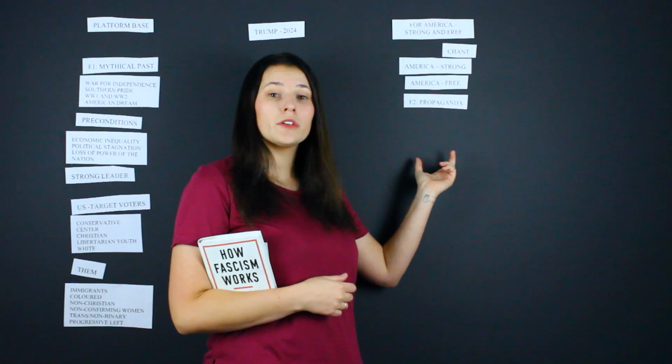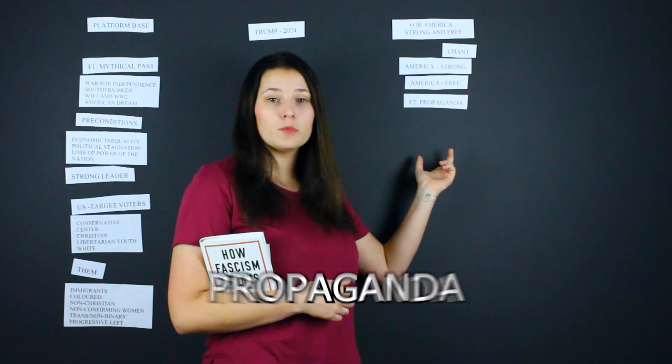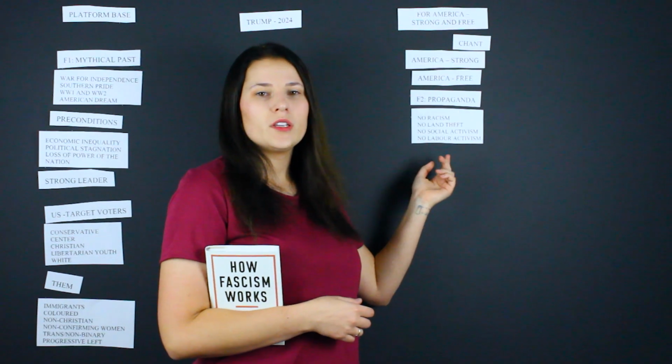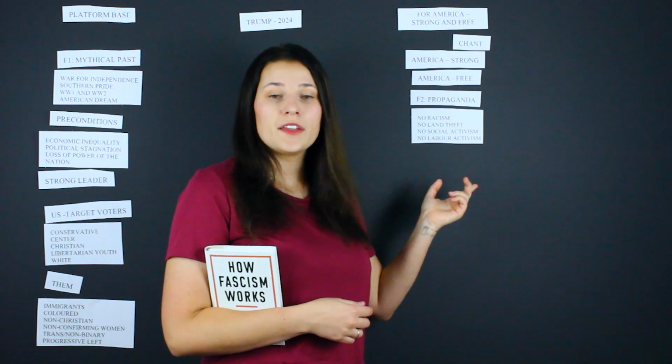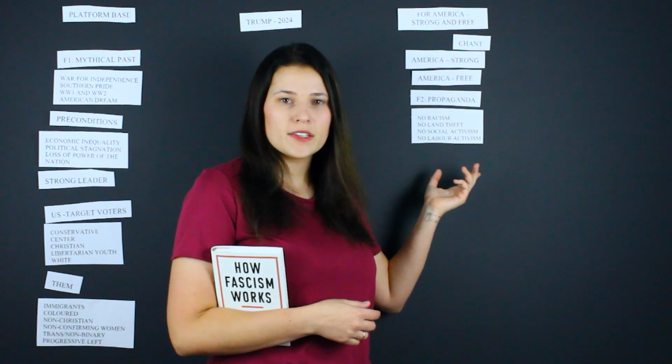Campaign will strongly rely on the fascist principle number 2, propaganda. We will need propaganda in the media, but more importantly, we need propaganda to enforce the idea of the mythical past. The problem of choosing the age of mythical past to be in the American independence and American Civil War is that during these times, half of the population of US was still enslaved. Idea of the American dream and conquering of the Wild West just doesn't ring the same if you know about the slavery and the slaughtering of the First Nations in the lands of America.